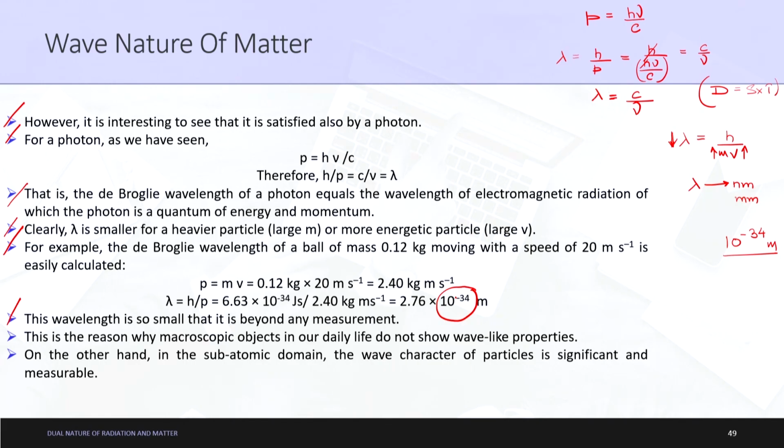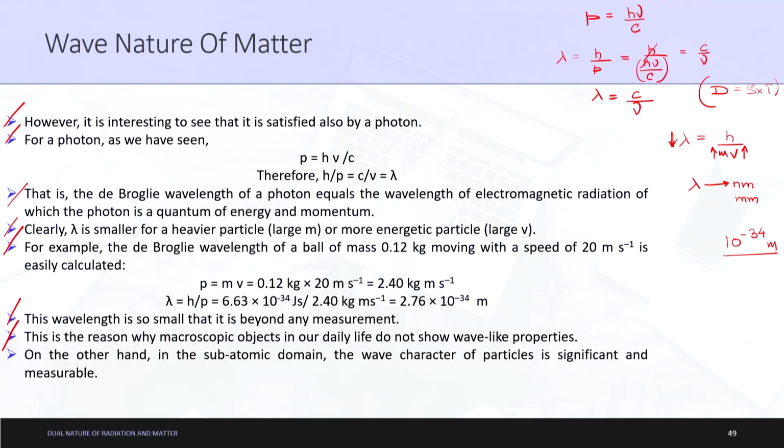This is the reason why macroscopic objects in our daily life do not show any wavelength properties. Just for an instance, as you can see, the mass is only 0.12 kg and it is going to the order of 10^-34 meters. Just imagine what will happen if we increase the mass to let us say 1.2 kg or 12 kg or 1200 kg: then this 10^-34 will go to 10^-37, 10^-38 or even 10^-40. If we cannot calculate even 10^-34, it is almost impossible to calculate a wavelength of 10^-40 meters. So that is the only concept we are trying to understand in this complete wave nature of matter. So okay.